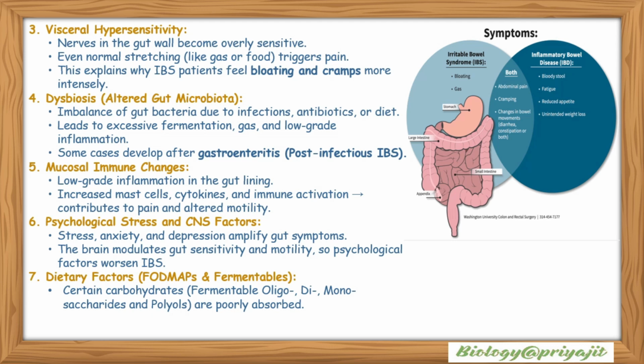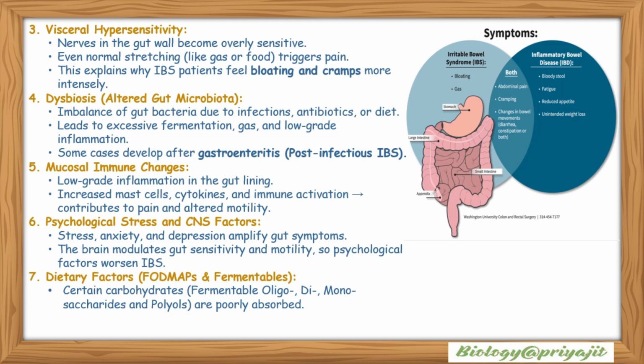Dysbiosis, that is altered gut microbiota: imbalance of gut microbiota due to infections, antibiotics or diet leads to excessive fermentation, gas and low-grade inflammation. Some cases develop after gastroenteritis, as post-infectious IBS. Mucosal immune changes: low-grade inflammation in the gut lining, increased mast cells, cytokines and immune activation contribute to pain and altered motility within the gut.